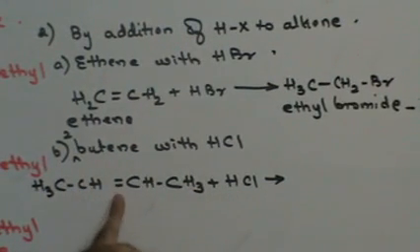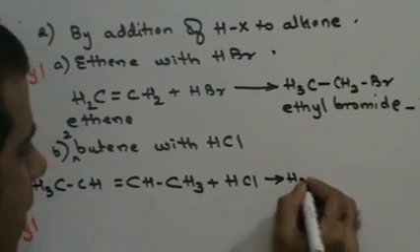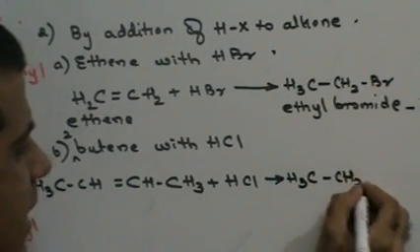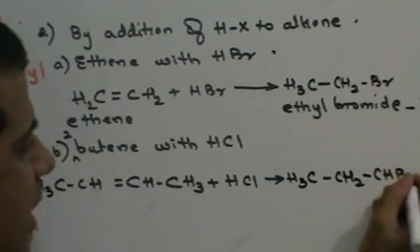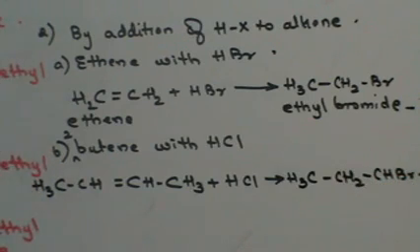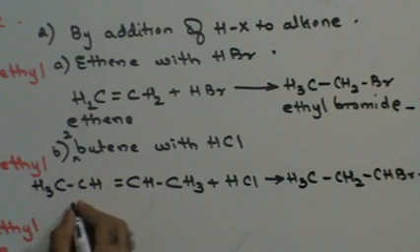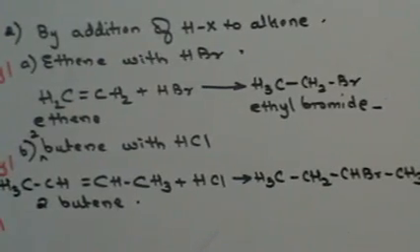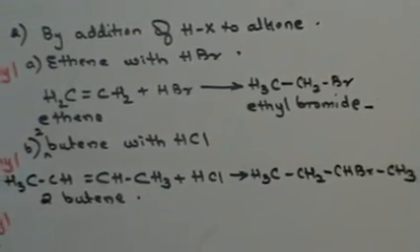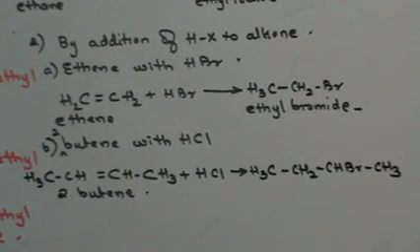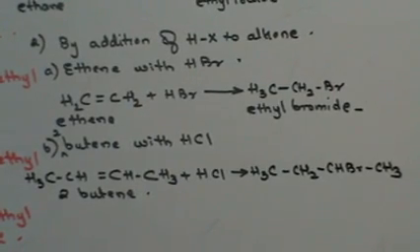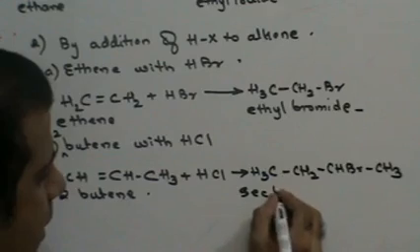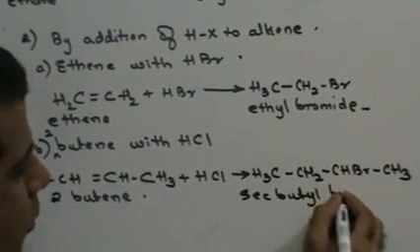The reaction would take place where the double bond is. The double bond would get converted into a single bond. So you will have H3C, CH2, CHBr, CH3. Right? So this is 2-butene. And here there are 4 carbon atoms, therefore this is going to be butyl bromide. Since bromine is attached to the second carbon atom, this is going to be sec-butyl bromide.